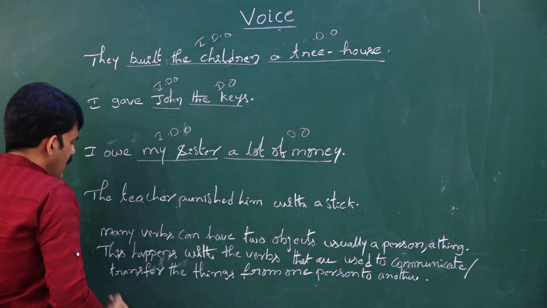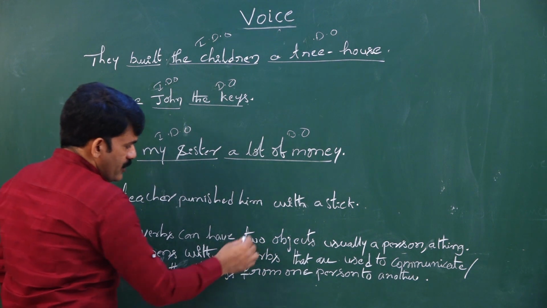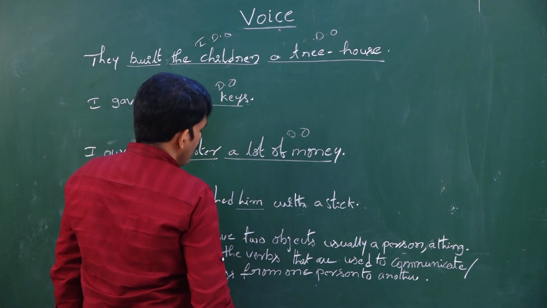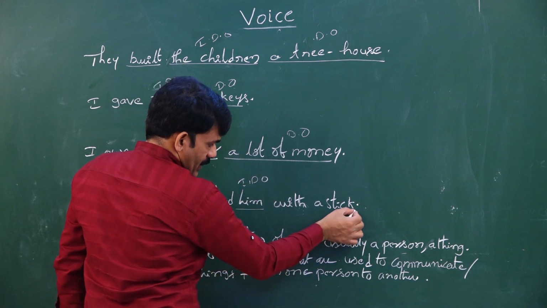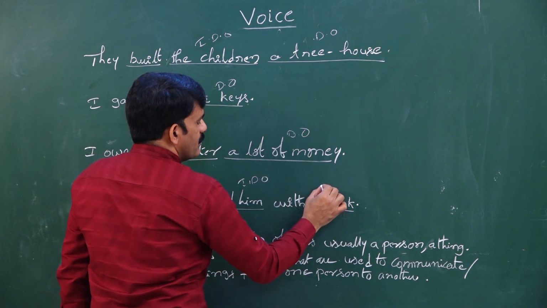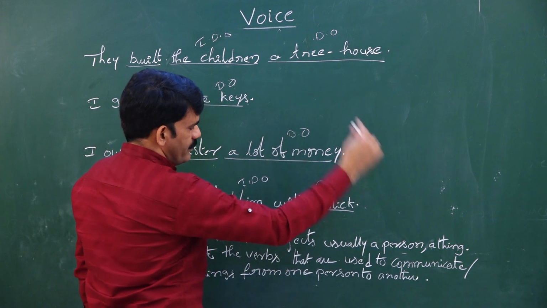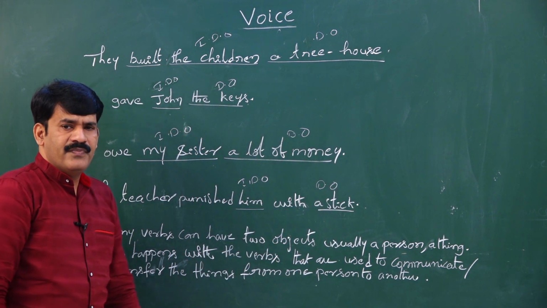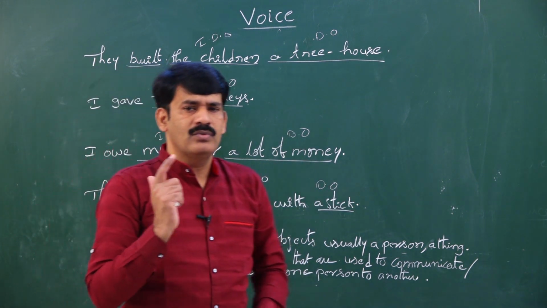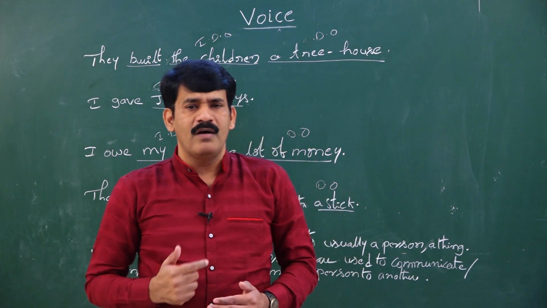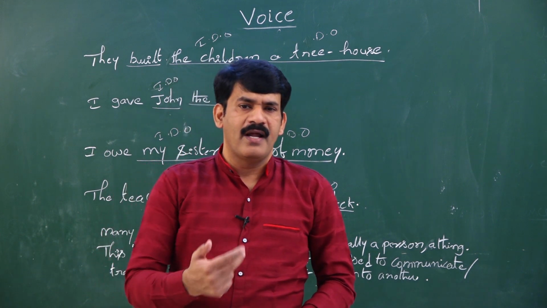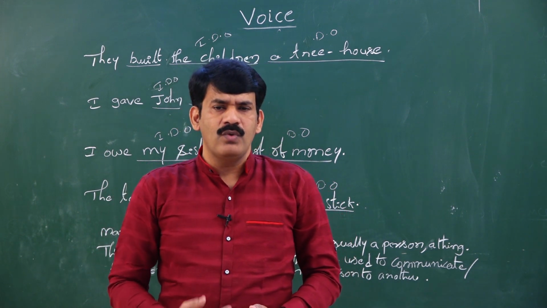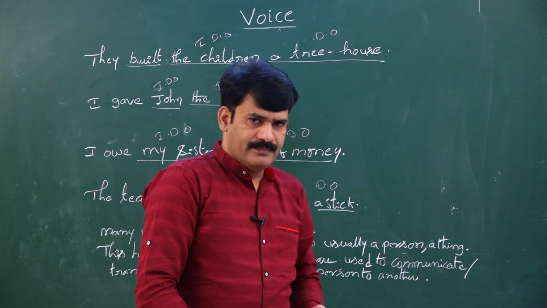In the next sentence, we can see the teacher punished him with a stick. Him is the indirect object, whereas a stick is the direct object. What do you understand? In all the sentences, we find two objects. When two objects are given, how do we start and how do we write the sentences? When are these two objects mostly used?